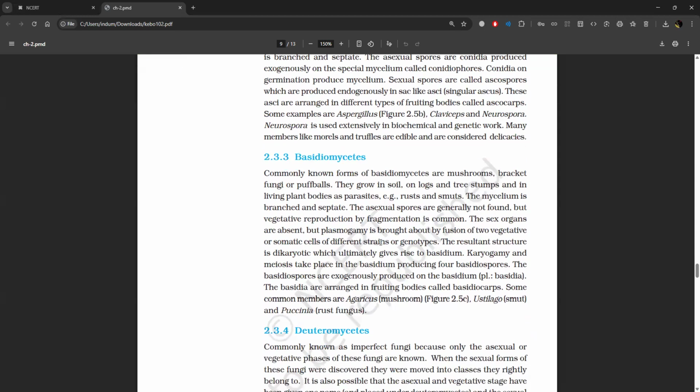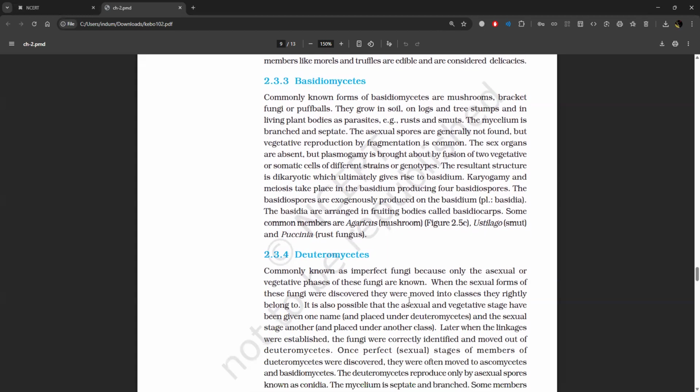2.3.3 Basidiomycetes. Commonly known forms of basidiomycetes are mushrooms, bracket fungi, or puffballs. They grow in soil, on logs and tree stumps, and in living plant bodies as parasites, for example, rusts and smuts. The mycelium is branched and septate. The asexual spores are generally not found, but vegetative reproduction by fragmentation is common. The sex organs are absent, but plasmogamy is brought about by fusion of two vegetative or somatic cells of different strains or genotypes. The resultant structure is dikaryotic, which ultimately gives rise to the basidium.